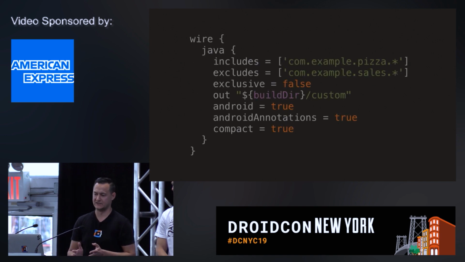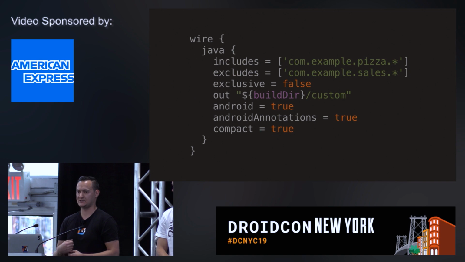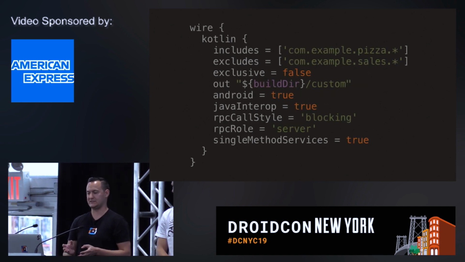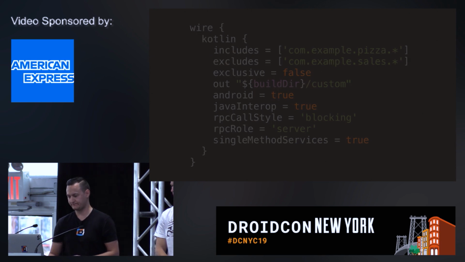Here's a complete list of properties for the Java target. Some things to note are the Android flag, which will add Parcelable implementations to your messages, so you'd be able to serialize them on Android and pass them, like put them in a bundle or stuff like that. And here's the list of options for the Kotlin target. Here you can see the Java interop flag that I mentioned before. If you pass that as true, then you will get better interoperability with Java.